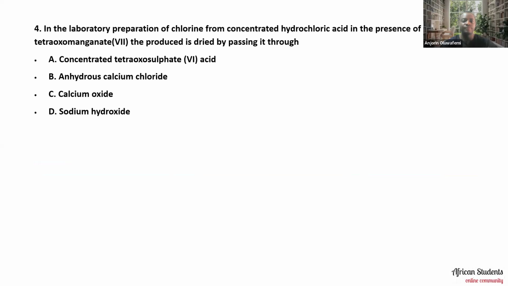Question number 4 says that in the laboratory preparation of chlorine from concentrated hydrochloric acid in the presence of potassium tetraoxomanganate 7, the product is dried by passing it through A, concentrated tetraoxosulfate 6 acid, B, anhydrous calcium chloride, C, calcium oxide, D, sodium hydroxide.